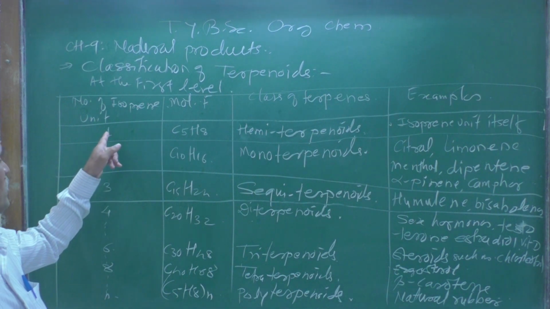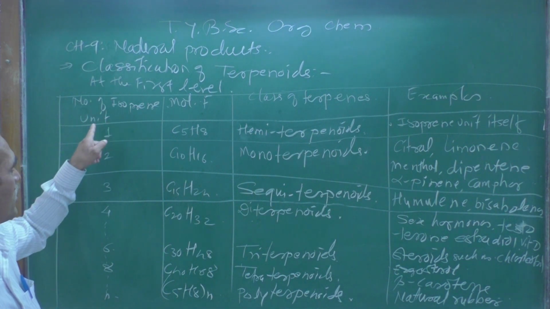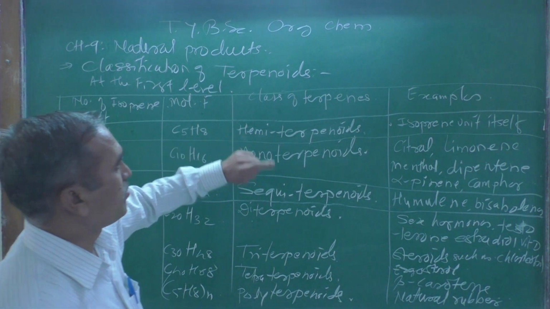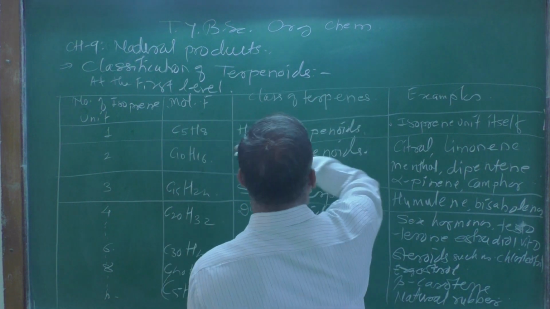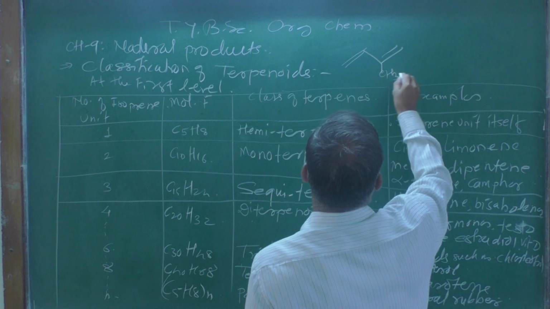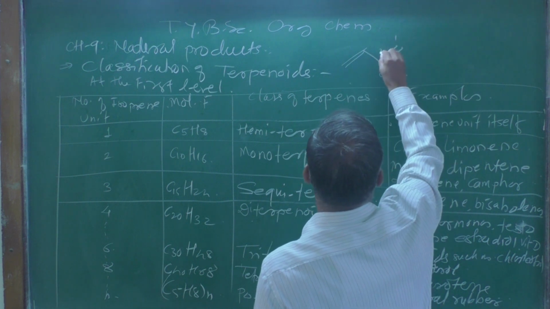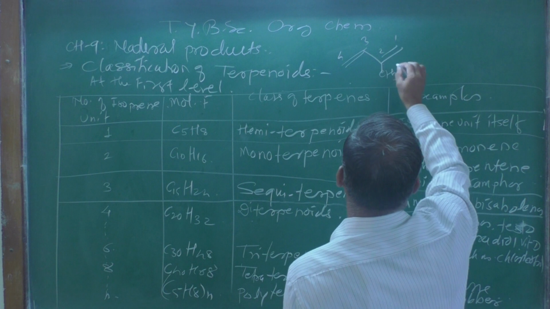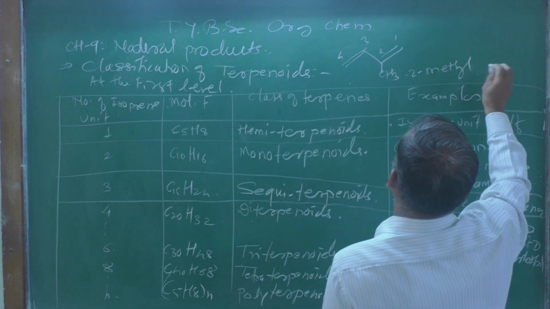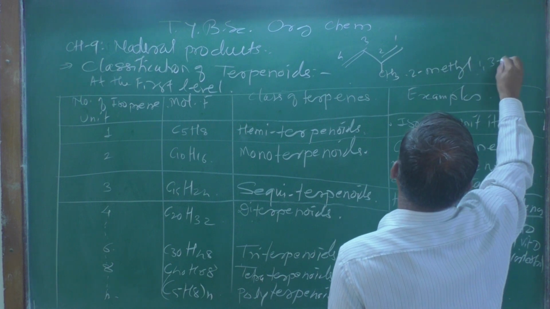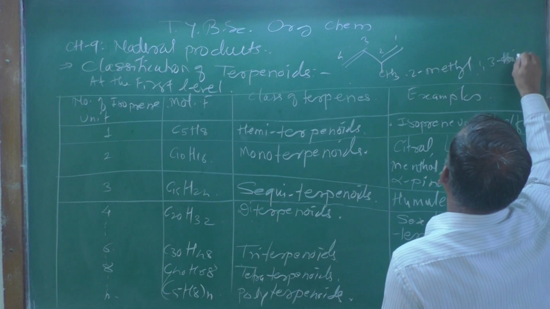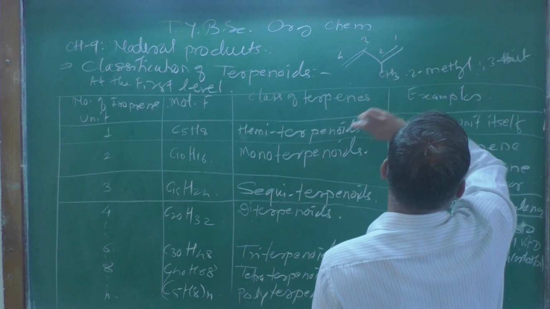Let me give you: the number of isoprene units is 1, that is C5H8, and hemiterpenoid. As we know, C5H8 means this is the structure which we are getting. The name of this compound: 1, 2, 3 and 4, so at the 2 position a methyl group is there. So 2-methyl-1,3-butadiene you can call it, indicating a 4 carbon atom straight chain.